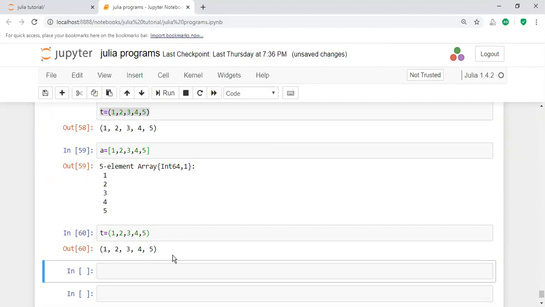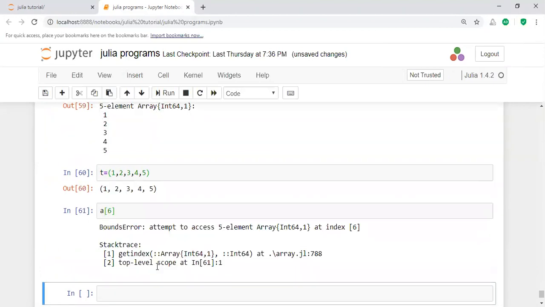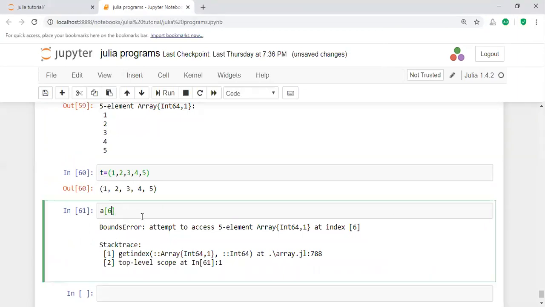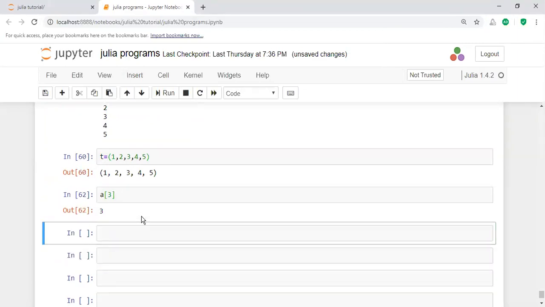One important thing is how you access the elements. You always access the elements by using an index value. For example, a of 3, a of 6. Here it is accessing the values. In this way, you access the array element.